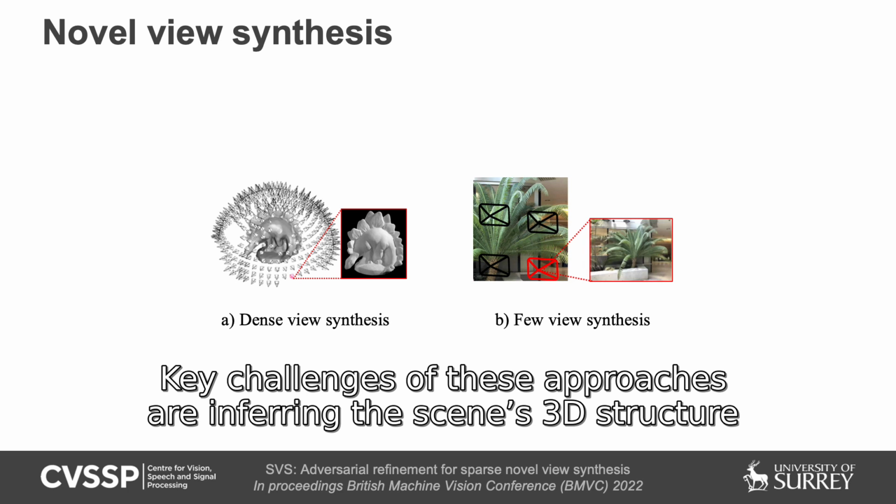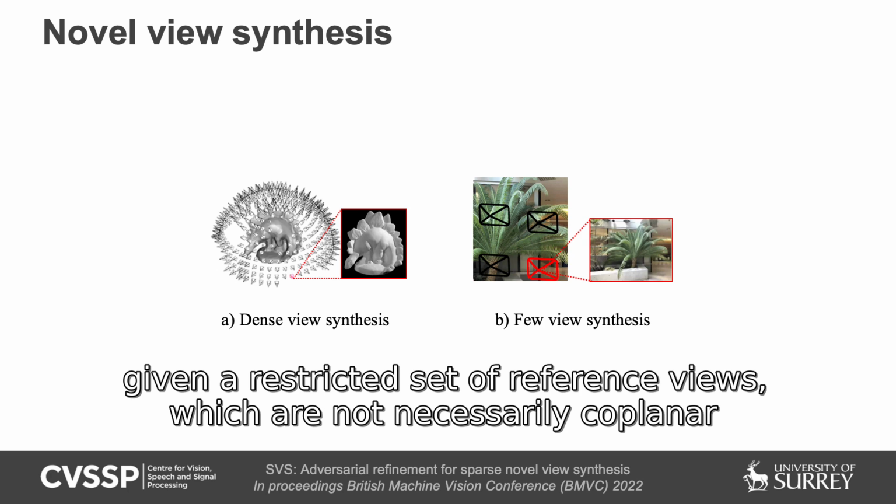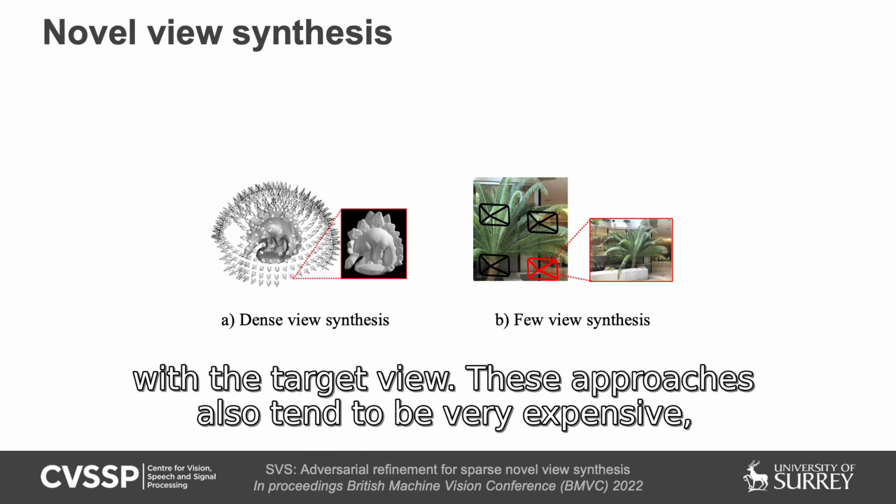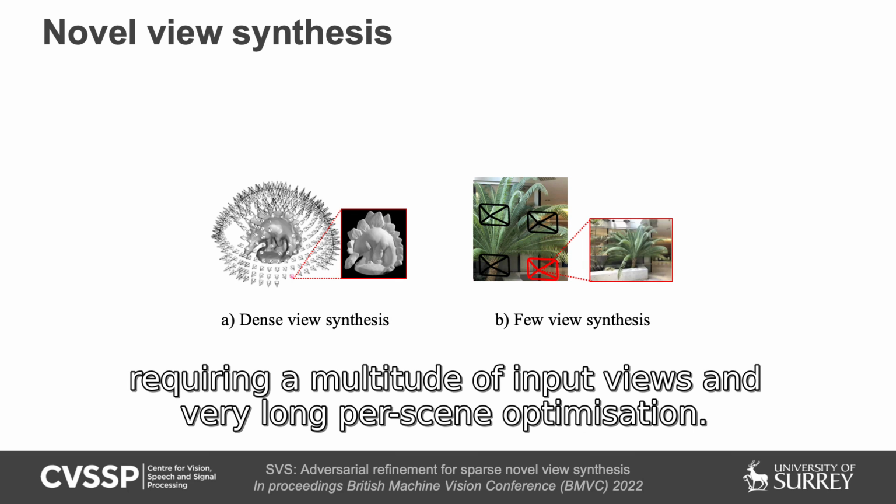Key challenges of these approaches are inferring the scene's 3D structure given a restricted set of reference views, which are not necessarily coplanar with the target view. These approaches also tend to be very expensive, requiring a multitude of input views and very long per-scene optimization.